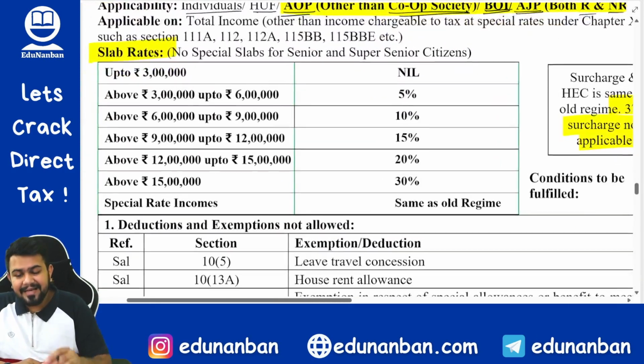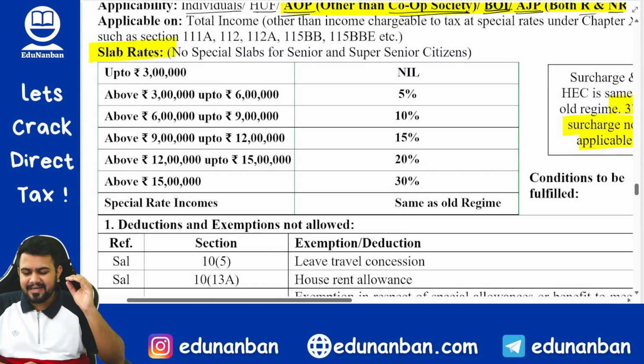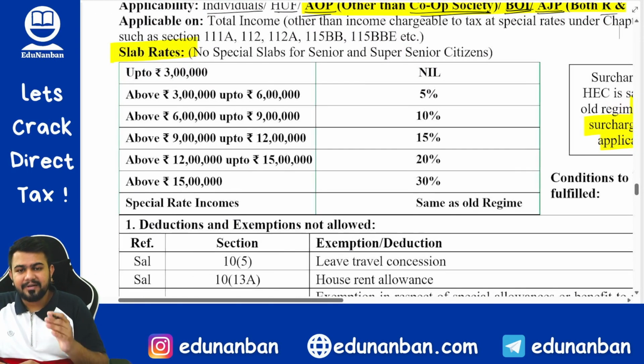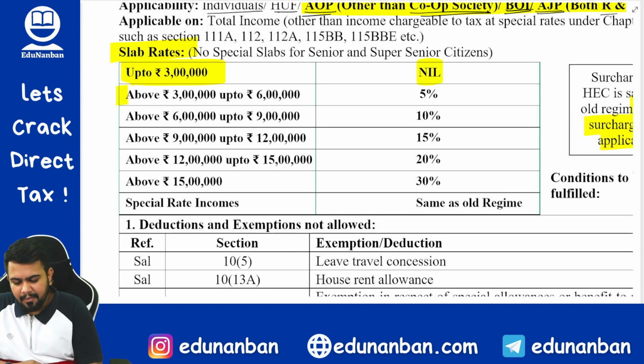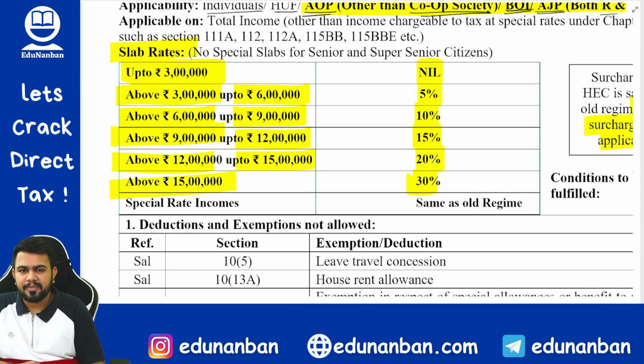Next, the tax rates have also changed. Earlier you had studied the different tax slabs which start from 2,50,000, but now in the default tax regime, what is the maximum amount not chargeable to tax? It is 3 lakhs, or you can say the basic exemption limit is 3 lakhs. So up to 3 lakhs no tax, above 3 lakhs up to 6 lakhs 5%, above 6 lakhs up to 9 lakhs 10%, above 9 lakhs up to 12 lakhs 15%, above 12 lakhs up to 15 lakhs 20%, and above 15 lakhs 30% tax.